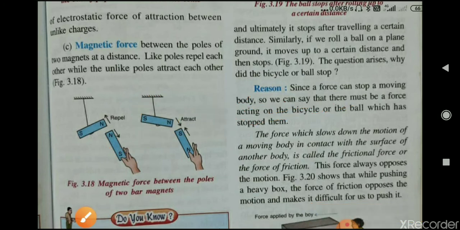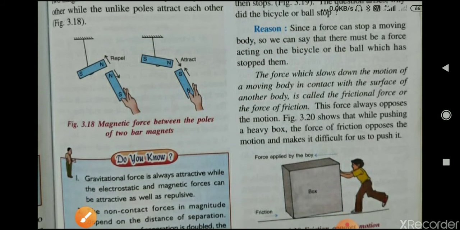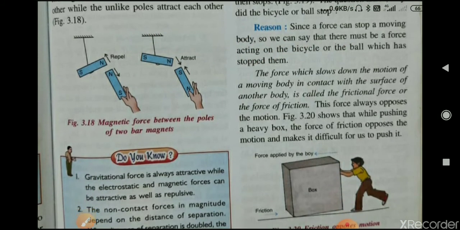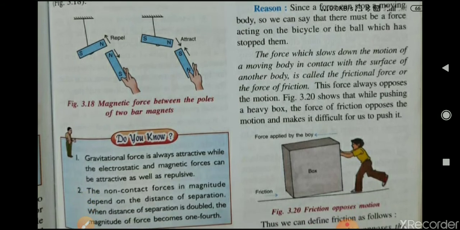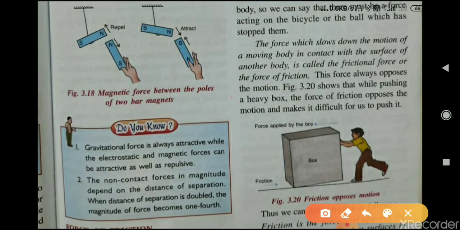That force is known as force of friction, and it is applied by the surface which is in contact with the moving body. This force always opposes the motion. Suppose this ball is rolling in this direction, so this surface will apply the frictional force on the ball in the opposite direction. Figure 3.20 shows that while pushing a heavy box, the force of friction opposes the motion and makes it difficult for us to push it.